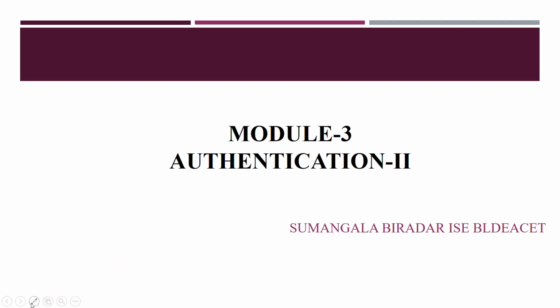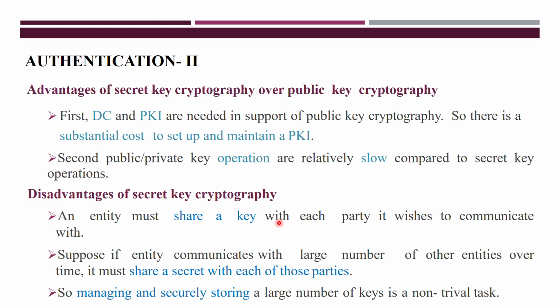Let's see what is authentication 2. Before going to what is authentication 2, first we'll see what are the issues of authentication 1 and how we'll overcome those issues in authentication 2 here. As we know, in authentication 1 you have used two types of cryptography. One is secret key cryptography and another one is public key cryptography. Now, public key cryptography has some disadvantages compared to secret key cryptography.